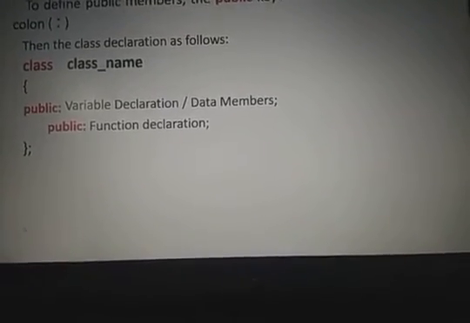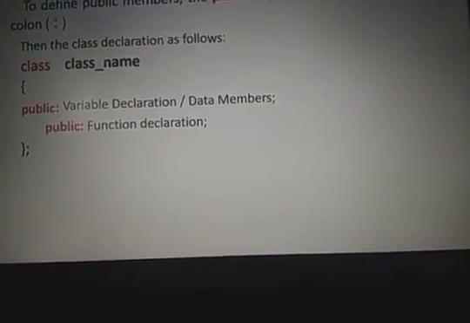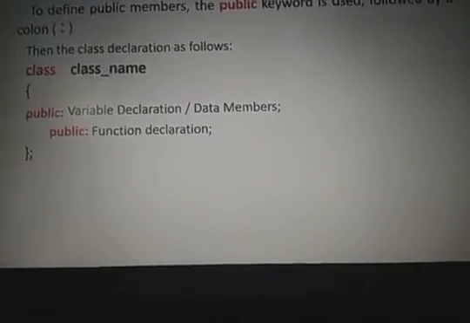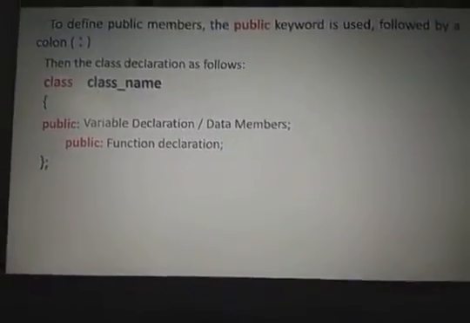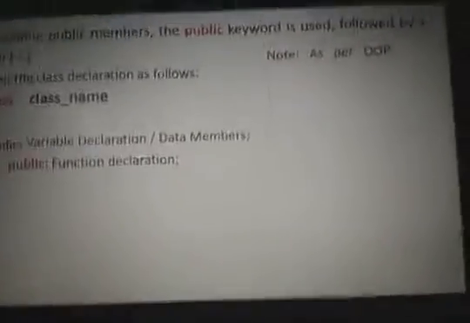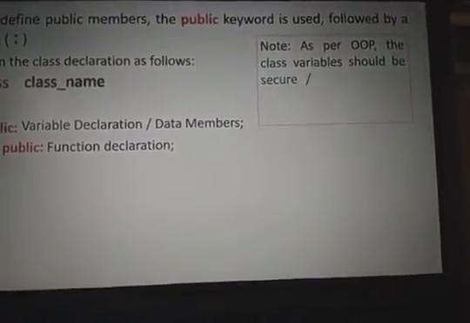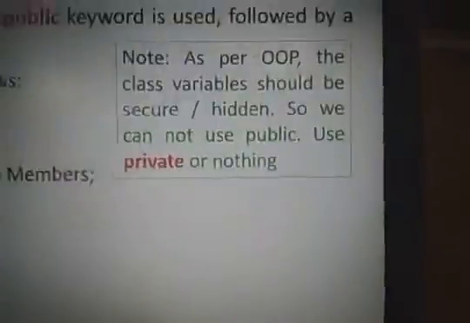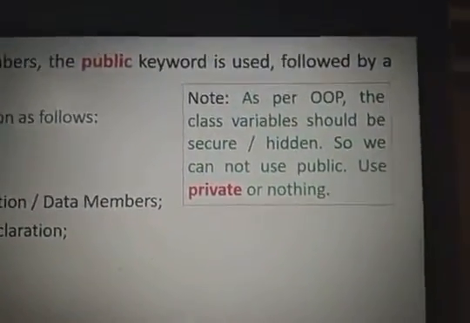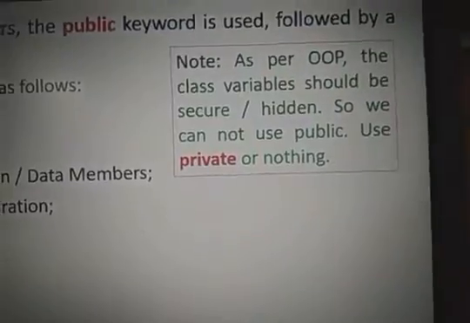I am coming to your class, taking the class and go away. Means I am not private. I may go outside, but you should be in the class. So that is the reason all the data members should not be public. You should be secured. So that is the reason we are saying that as per the OOP concept, the class variable should be secured or hidden. We can't use it as public.